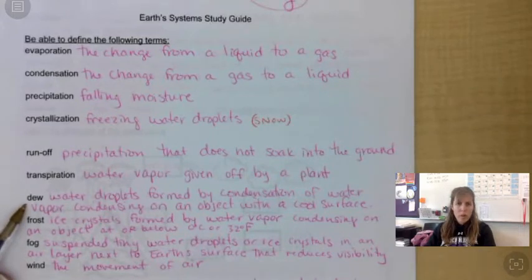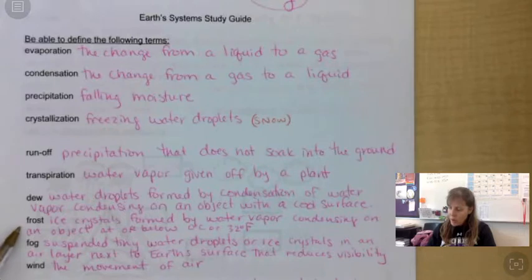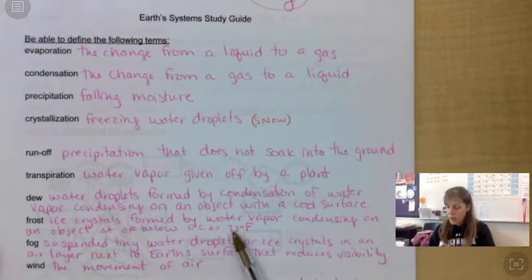Dew is water droplets formed by condensation of water vapor condensing on an object with a cool surface. Frost, ice crystals formed by water vapor condensing on an object at or below 0 degrees Celsius or 32 degrees Fahrenheit. Fog is suspended tiny water droplets or ice crystals in an air layer next to Earth's surface that reduces visibility. Fog is really just a cloud on the ground.